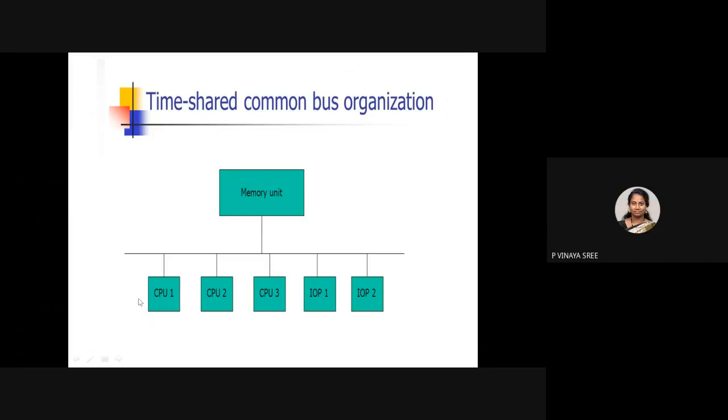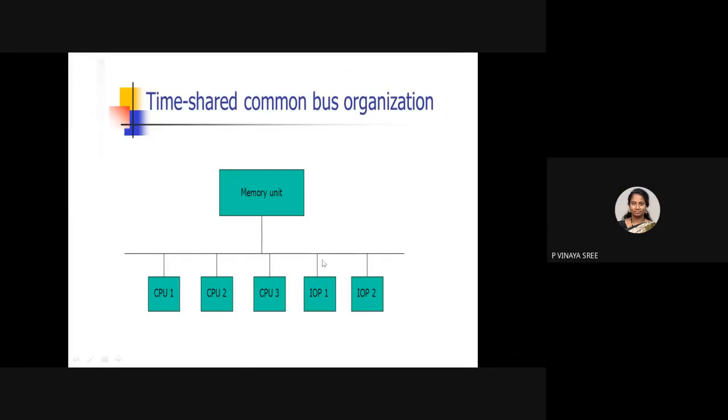In this way we have a time shared common bus. Can anyone tell me what the drawback is in this time shared common bus? If one processor wants to communicate with memory, or with another processor, with the help of a single common bus, only one can be active.